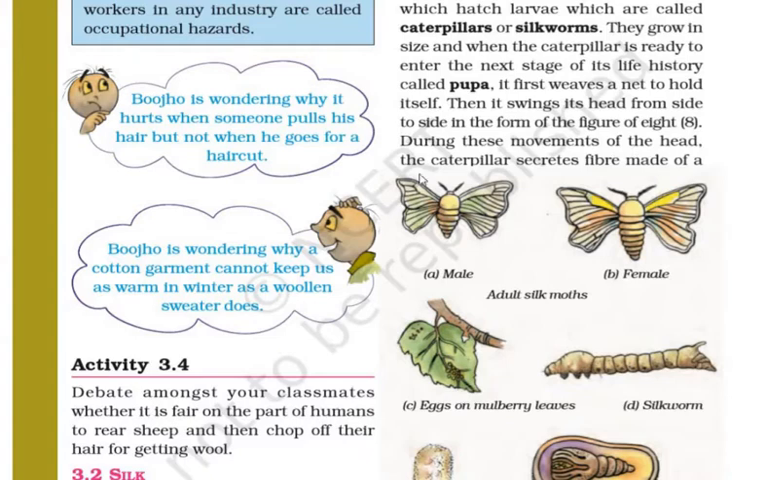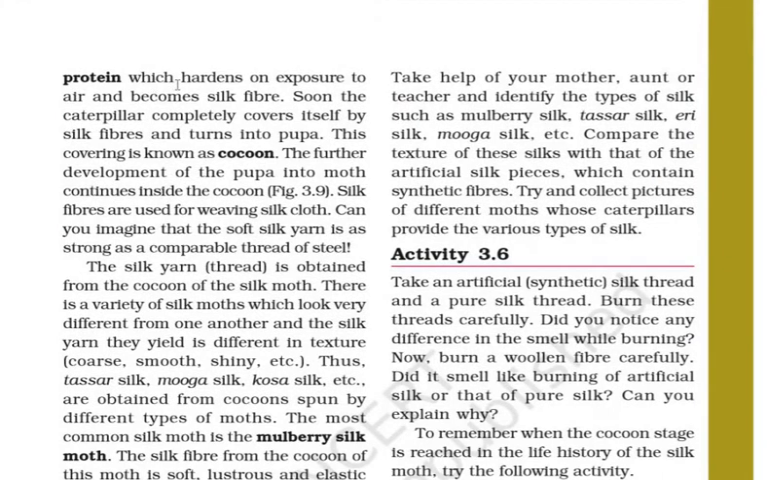During this movement of the head, the caterpillar secretes fiber made of a protein which hardens on exposure to air and becomes silk fiber. Soon the caterpillar completely covers itself with silk fibers and turns into pupa. This covering is known as cocoon. So the definition of cocoon is here. The further development of the pupa into moth continues inside the cocoon.